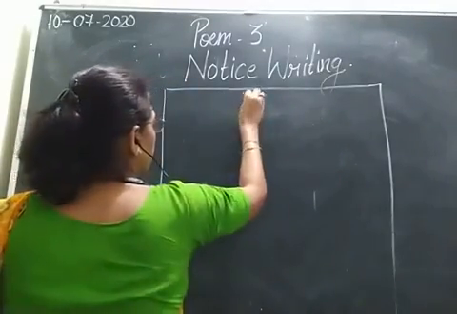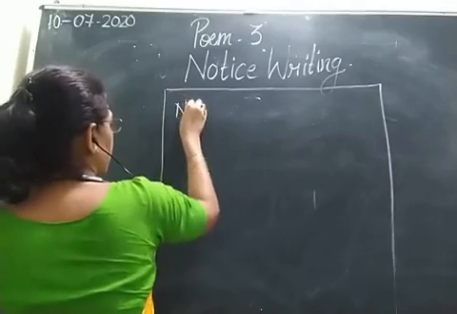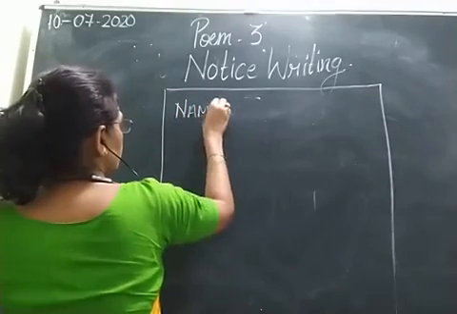You leave one line. After that, you write name of the institution.